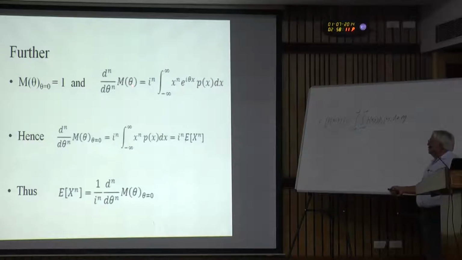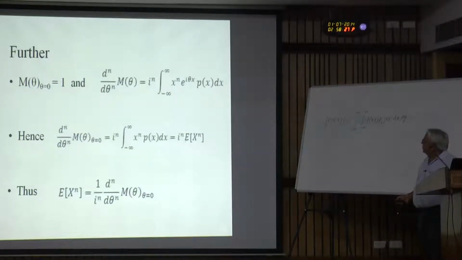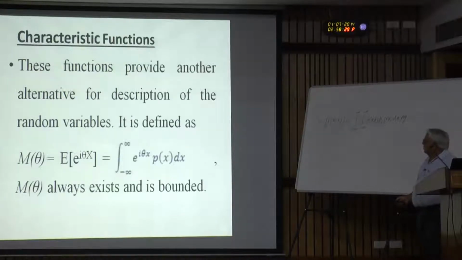Further, if we differentiate this with theta n times, here we are differentiating this with theta. So, on this side, everything else is a function of x except this e to the power I theta x.